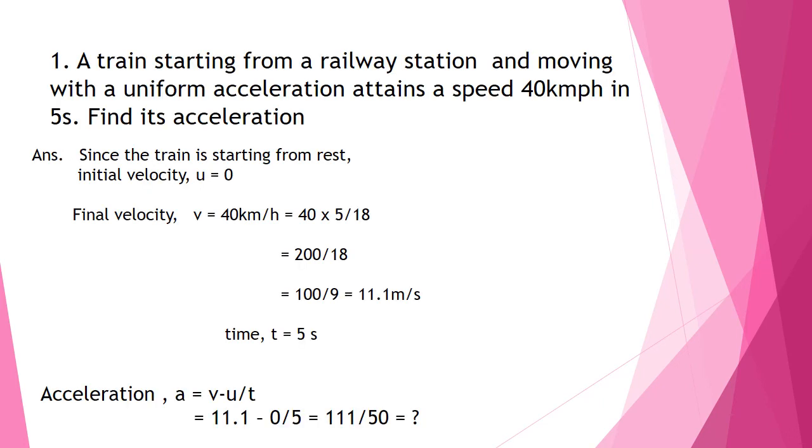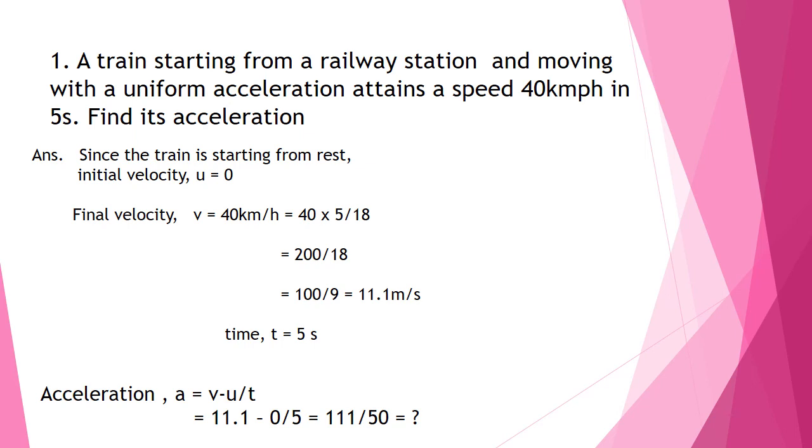Let us understand a numerical from your textbook. A train starting from a railway station and moving with a uniform acceleration attains a speed 40 km per hour in 5 seconds. Find its acceleration. So children, first you have to read the question very thoroughly and understand what is the data given here. Here it is said that the object, that is a train, is moving with uniform acceleration. That means the change in velocity is equal in equal intervals of time.